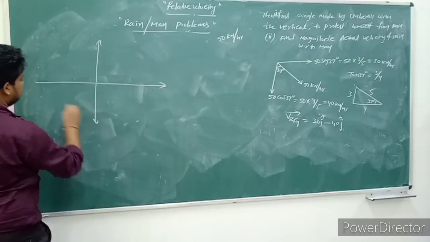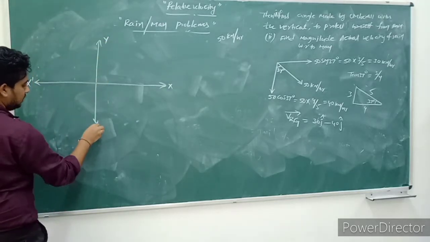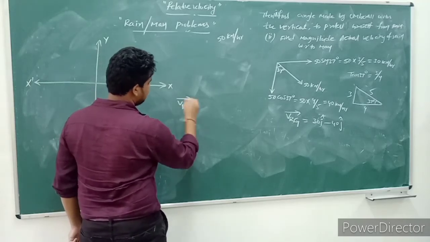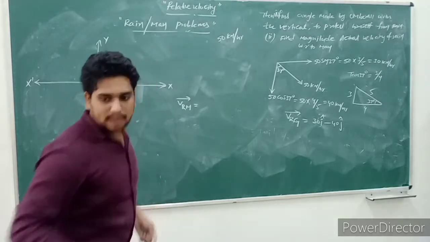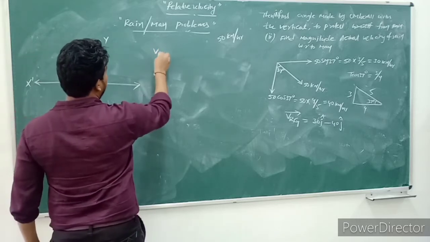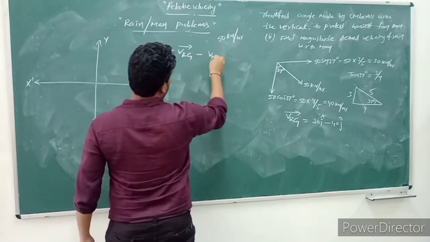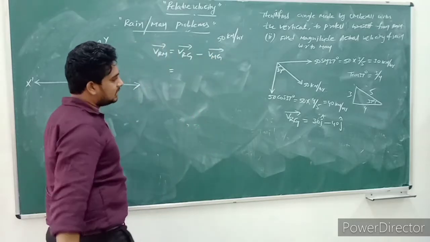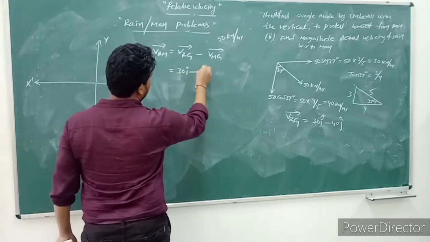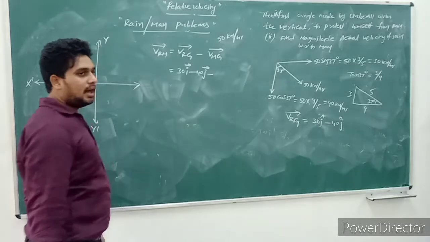So always drawn like this, x dash, y dash. Now velocity of rain with respect to man is equal to velocity of rain with respect to ground minus velocity of man with respect to ground. Velocity of rain with respect to ground we already got: 30 I cap minus 40 j cap. So minus velocity of man with respect to ground.